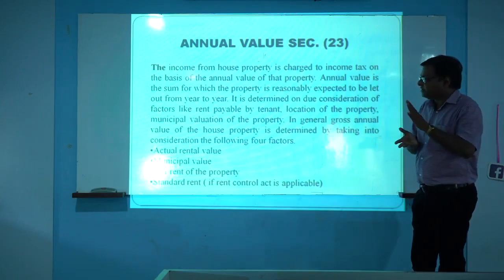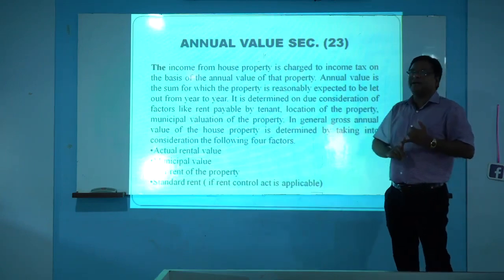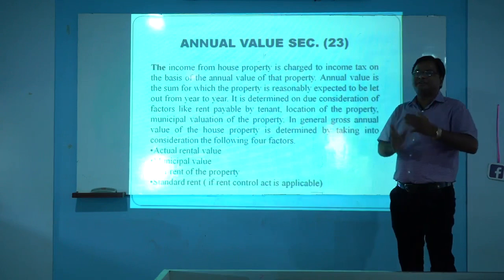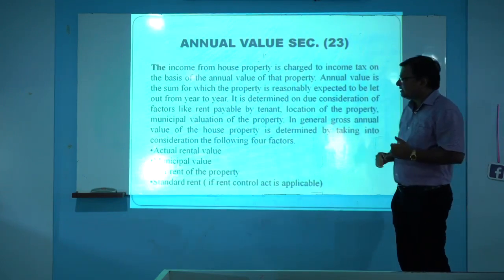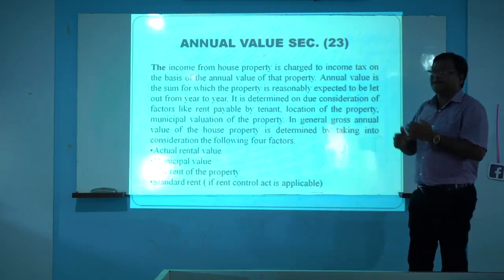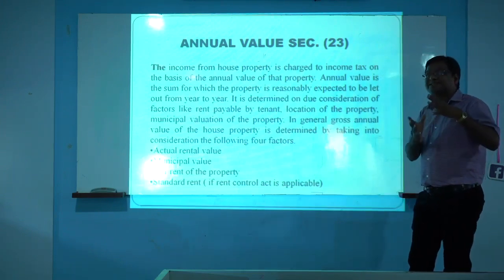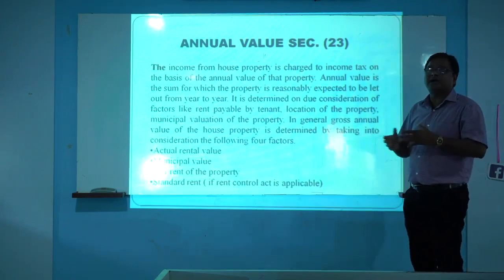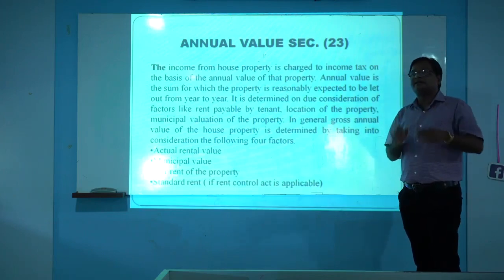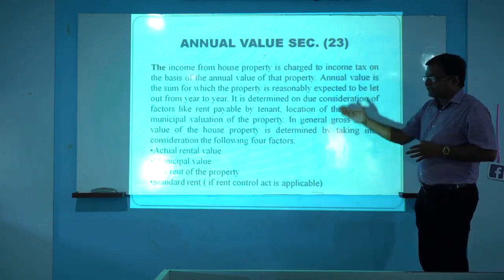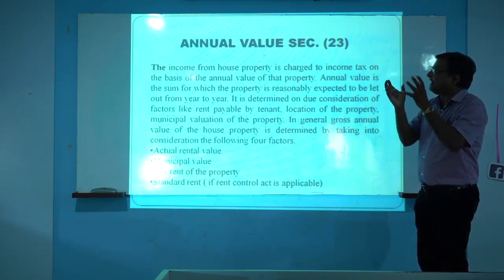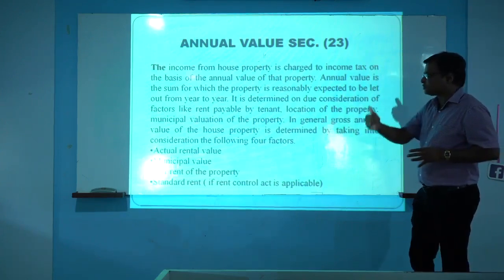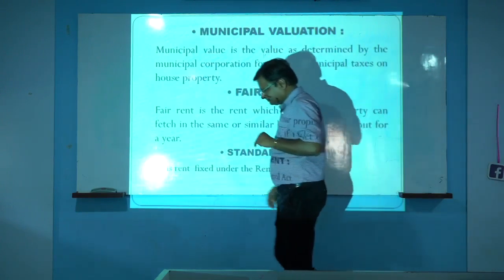Firstly we should take out the actual rental value of that house property, means the total amount of rent receivable throughout the year from that property, then the municipal value of that property, fair rent of that property, and standard rent. If the rent control act is applicable there, then standard rent is there. Means by considering these values we have to compute the annual value of that property. Next point.